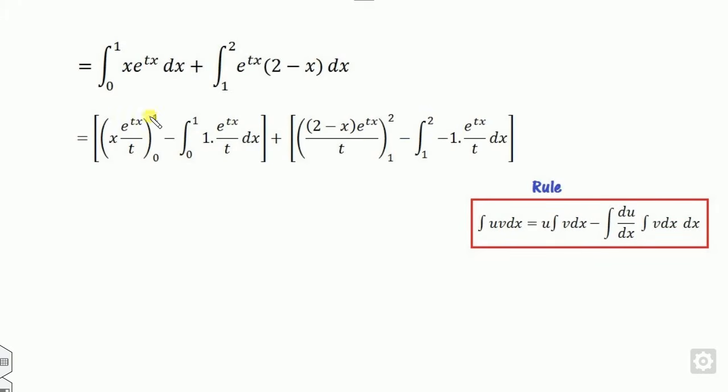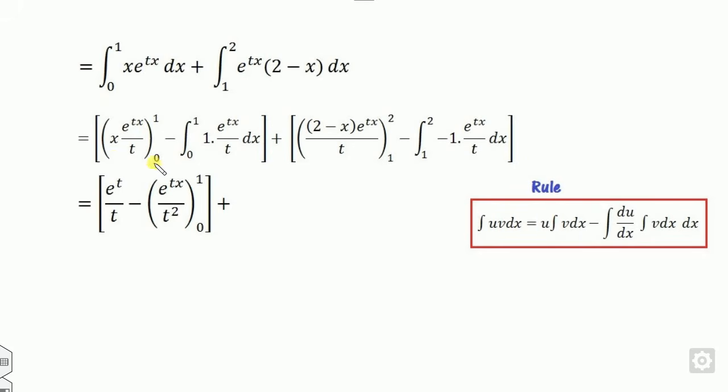Once you substitute the value 1 here, you get e raised to power t upon t. If you substitute 0, it becomes 0. Again you have to integrate this. Now this is a simple exponential, so this is e to the tx by t square. Similarly, if you substitute the value 2 here, this becomes 0, minus the lower part, so minus this upon t. Okay, this is for here.